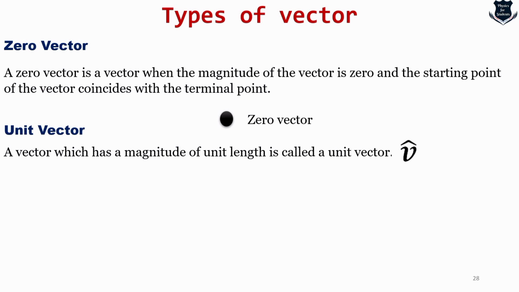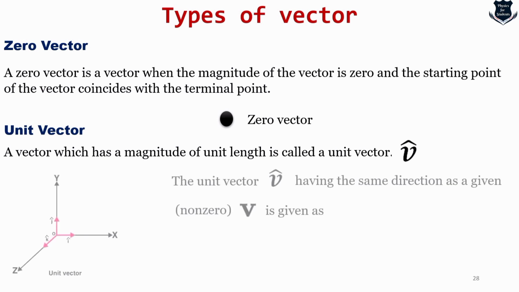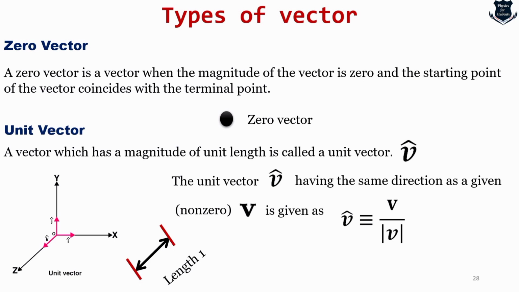You know what a unit vector is, which has a length of 1 and is generally denoted by a hat. On the left-hand side, you see i, j and k. These are unit vectors. That means they have length 1, and the unit vector of V, having the same direction as V, is given by a formula like this. This is the kind of formula through which we understand it. So we understood the zero vector, and then we go to the unit vector. This is an illustration showing that it just measures the length, which is 1.